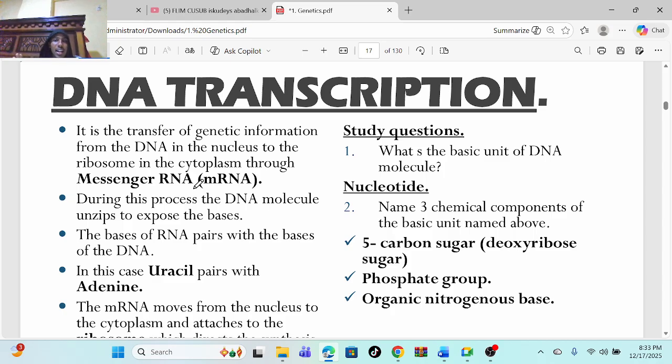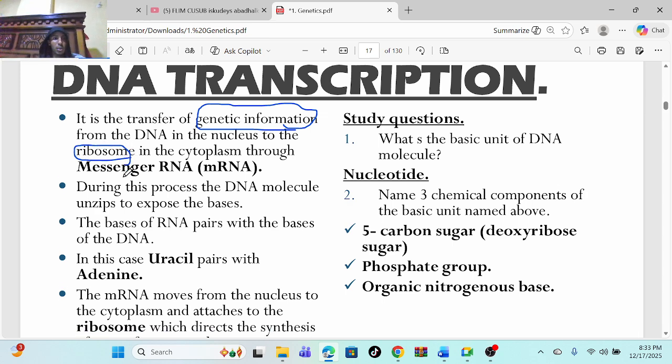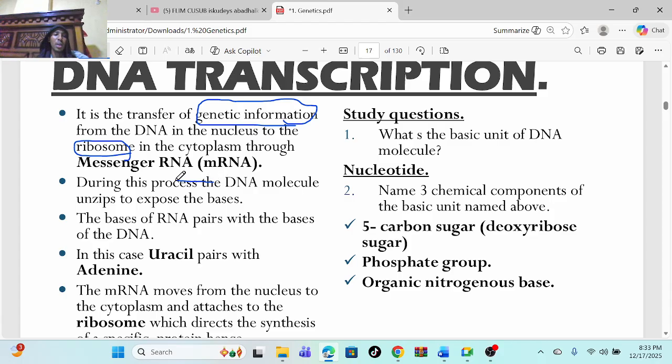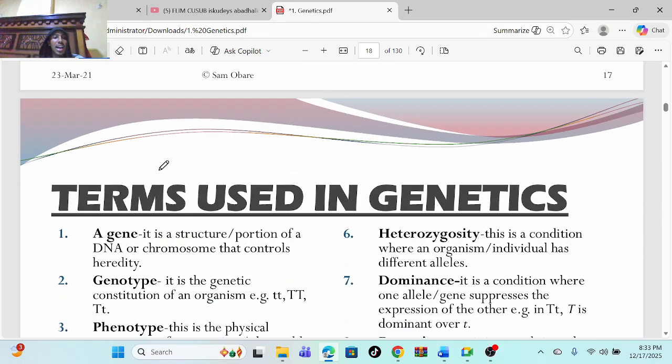So they just transfer. What is their function? Just to transfer the genetic information. And where do they take this genetic information? From the DNA in the nucleus to the ribosome, through a messenger known as messenger RNA. And this messenger RNA then